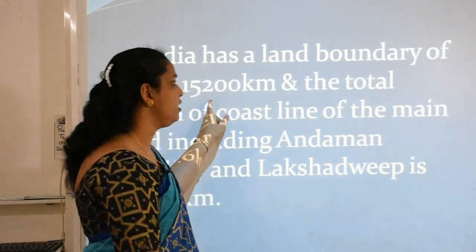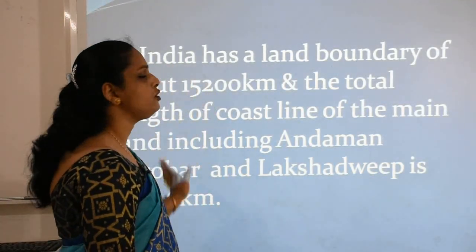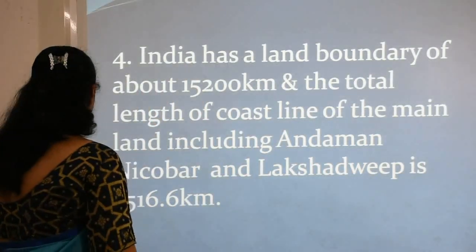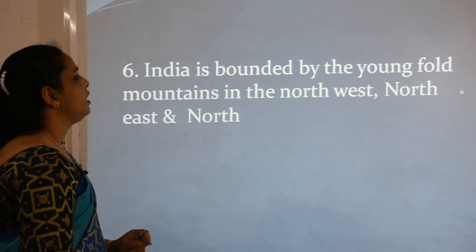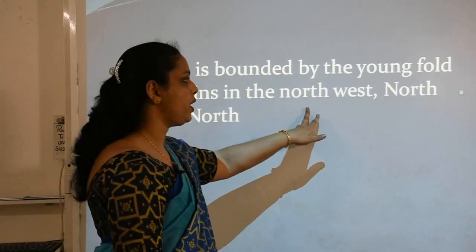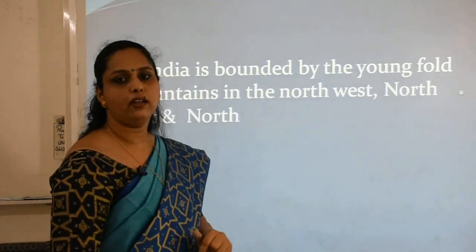This concept is clear. These two things, you just have to learn by heart. Now, India is bounded by the Young Fold Mountains in the northwest, northern region and northeast.